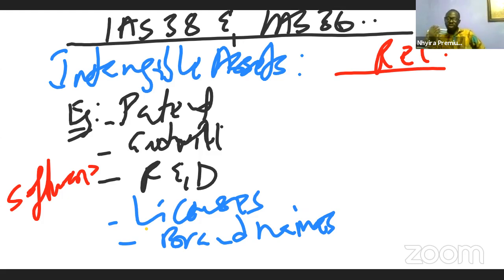So how do we recognize intangible assets? Recognition of intangible assets is the same as the property, plant, and equipment. The cost must be reliably measured, and it is probable that the future economic benefit of the asset will flow to the entity.